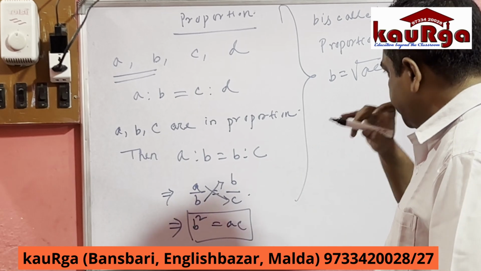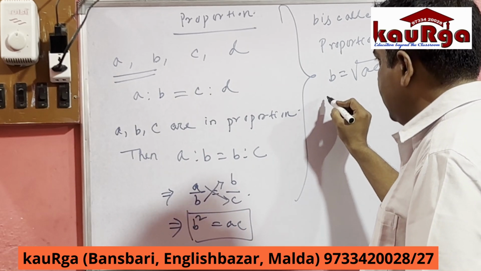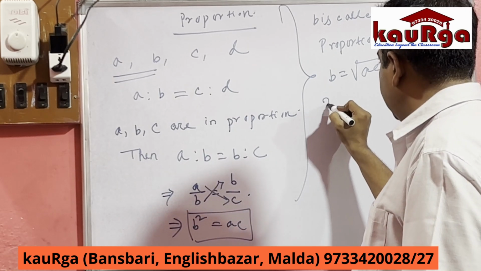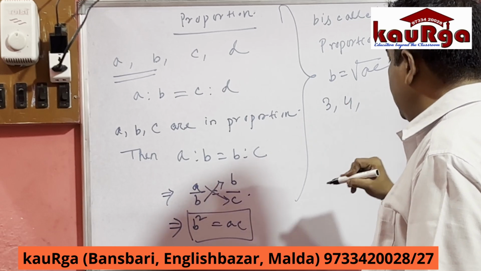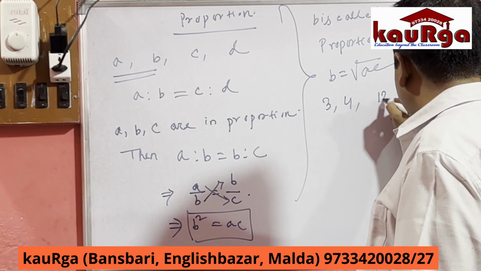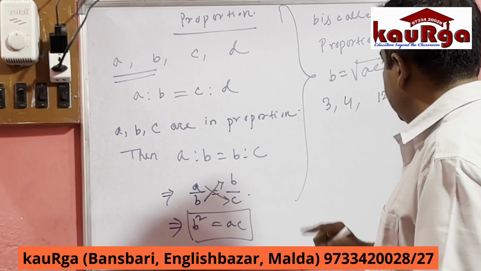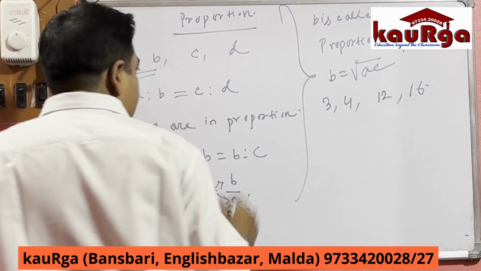Now I am giving 4 numbers: 3, 4, 12 and 16. We will check whether these 4 terms are in proportion or not.